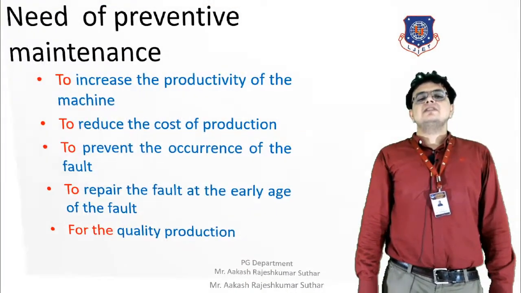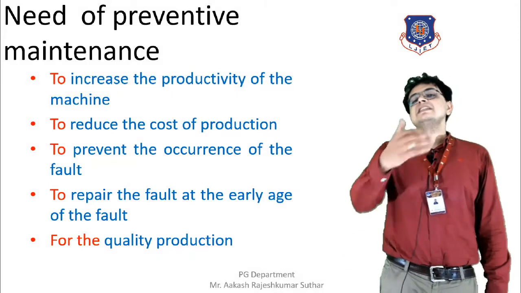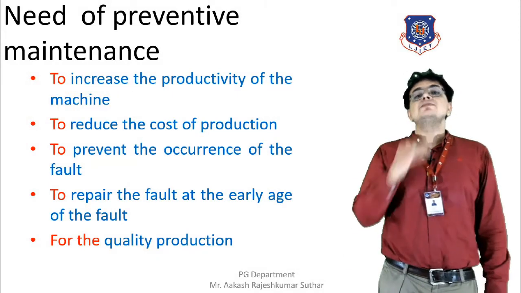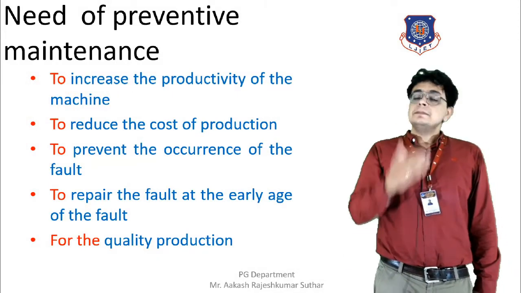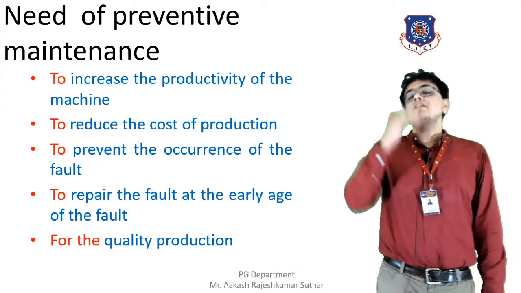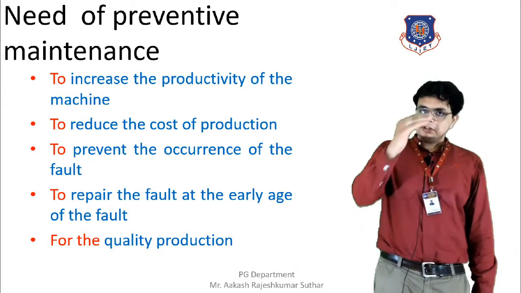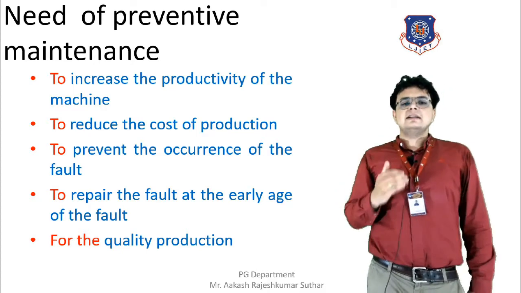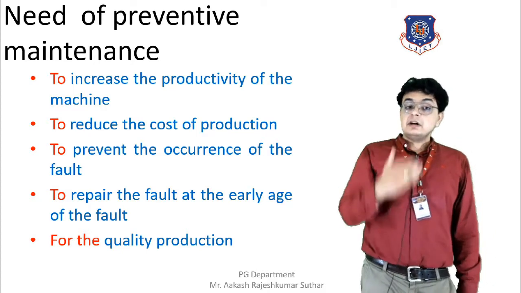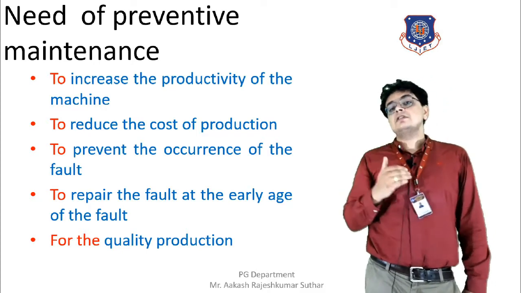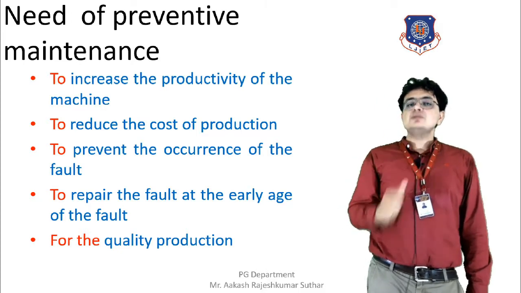Moving further, that is the need. Why do we require preventive maintenance? What is the purpose? The main purpose is to increase the productivity of the machine. In order to increase productivity, we require maintenance. In order to reduce the cost of production also, we require preventive maintenance.